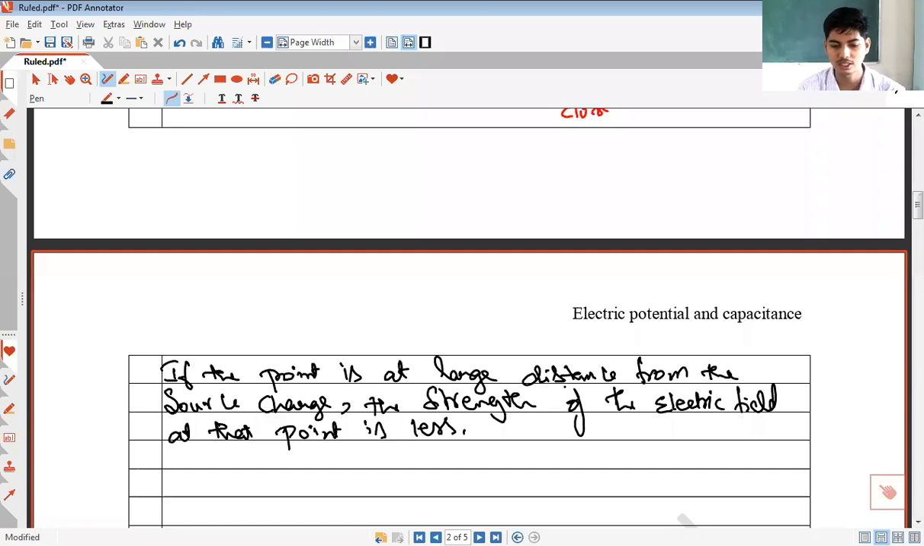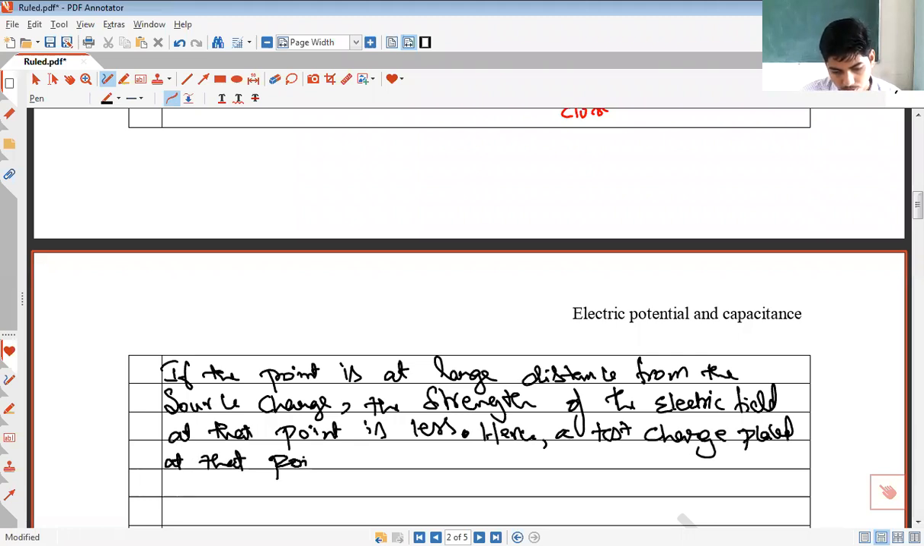As the point is at large distance from the source charge, the strength of the electric field at that point is less. Hence, what happens to the force experienced by the test charge if placed at that point? Hence, a test charge placed at that point experiences a less force.